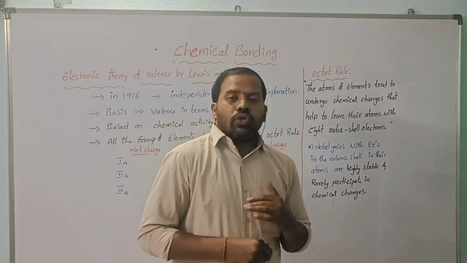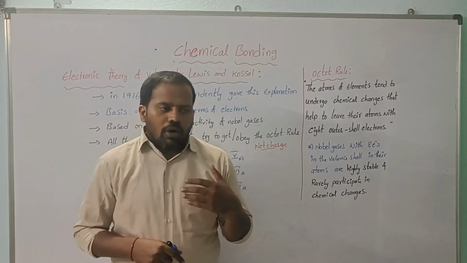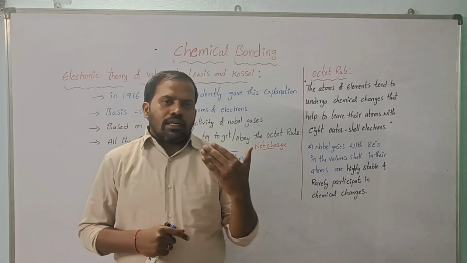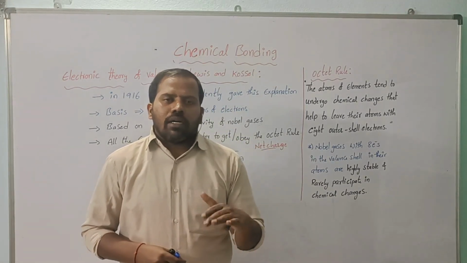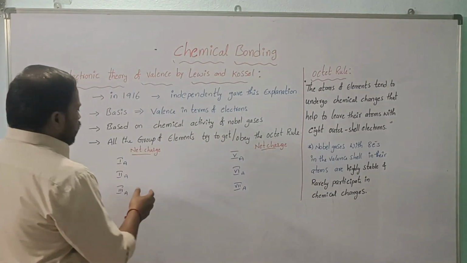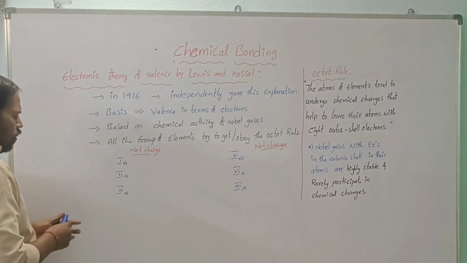So check with the groups of elements, because our periodic table has 18 groups. Do all the 18 groups have 8 electrons? No. Every group has a different number of electrons. Further, they gave some conclusions here. So first, second, and third group.